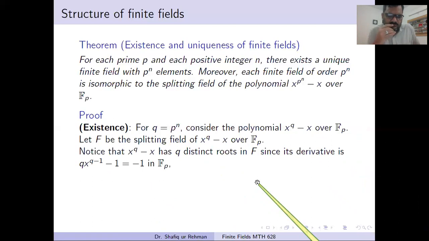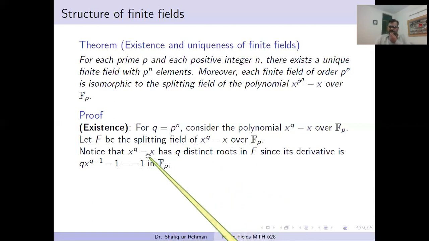And now F is a splitting field. If we say that F is a splitting field, it means we are saying that all the roots of this polynomial belong to the field F, and F is the smallest such field. Notice that this polynomial has no multiple roots. It means all the roots will be distinct. Roots will not repeat.